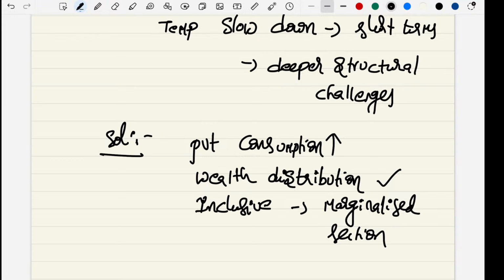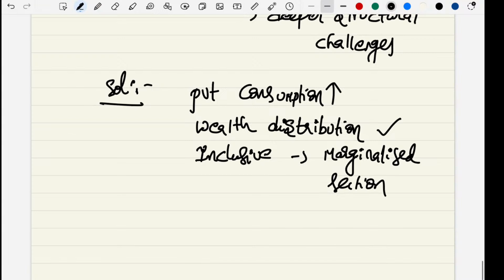So by addressing these issues with the help of these solutions, we can strengthen our GDP growth trajectory, and we can also achieve long-term sustainable economic growth.